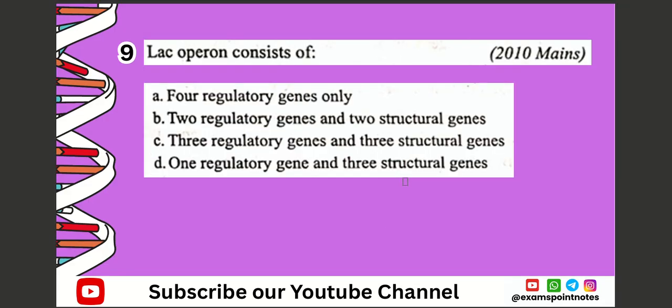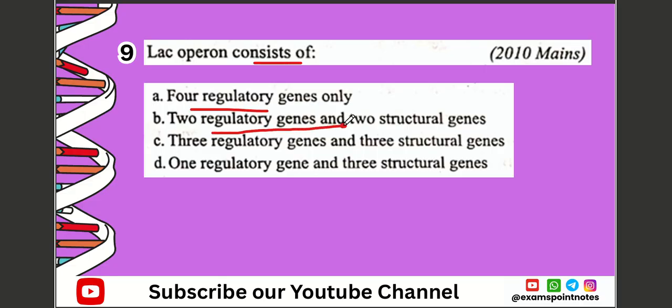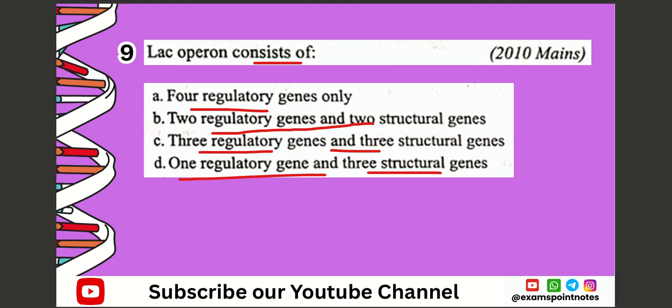Next question. Question number 9. Lac operon consists of A. 4 regulatory genes only, B. 2 regulatory genes and 2 structural genes, C. 3 regulatory genes and 3 structural genes, D. 1 regulatory gene and 3 structural genes. The correct option is option number D, which is 1 regulatory gene and 3 structural genes.